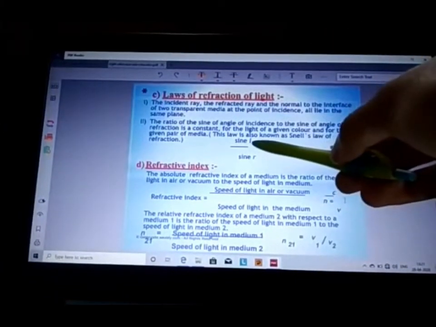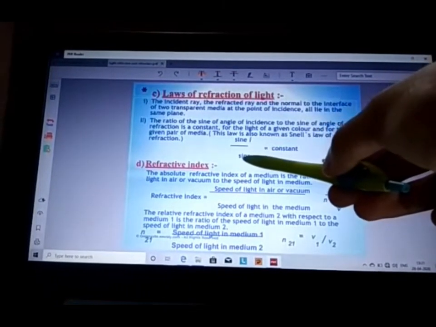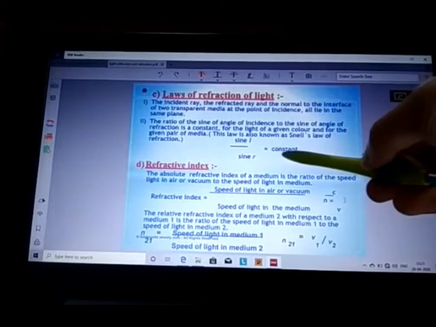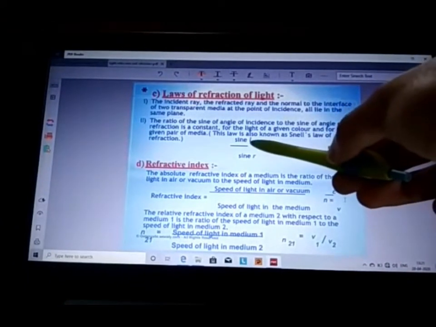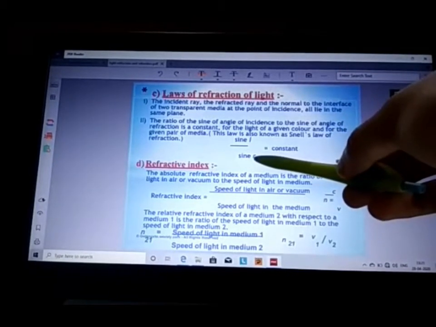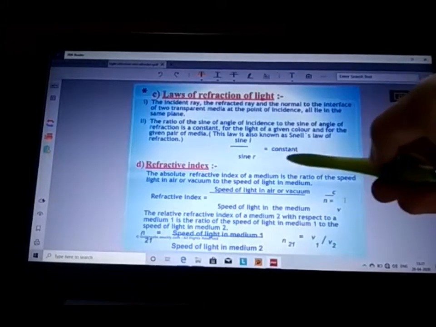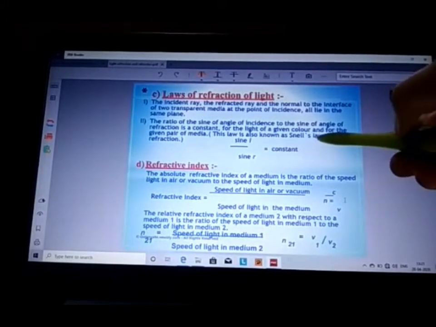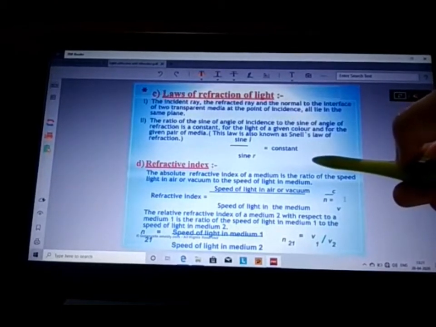It is mathematically given as sin i / sin r = constant. That is, sine of the angle of incidence upon sine of the angle of refraction is equal to a constant, the ratio of the refractive index of the second medium with respect to the first medium.